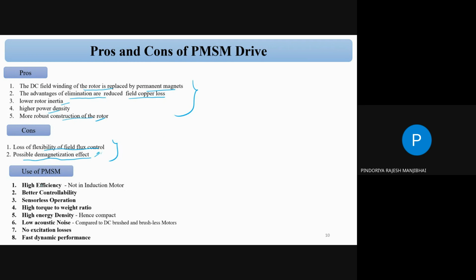Applications and uses of PMSM: there is high efficiency, more than an induction motor. Because of the high efficiency, we can use the PMSM everywhere, otherwise the BLDC motor. Better controllability, we can control it very easily. Sensorless operation is also possible, that we will discuss.